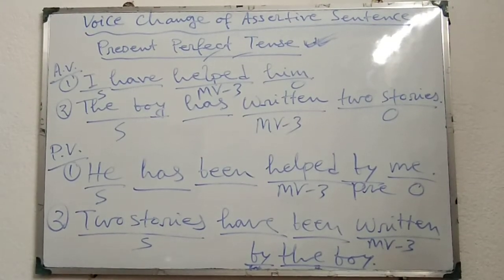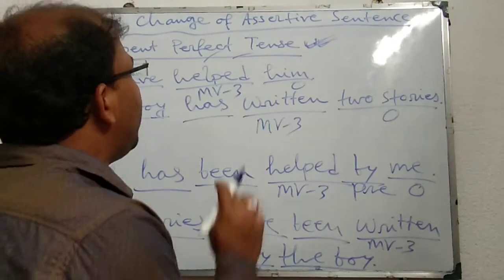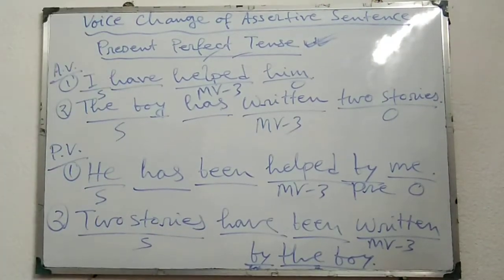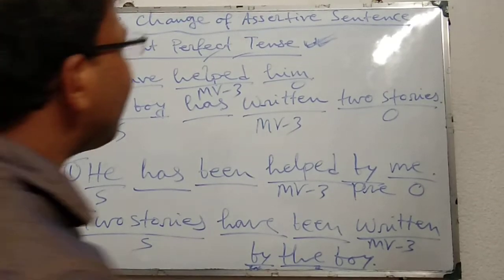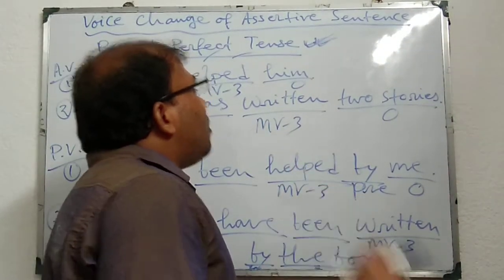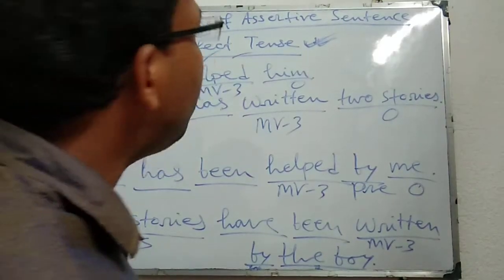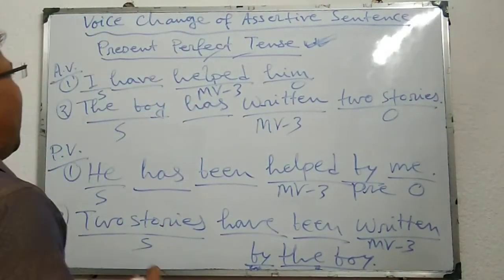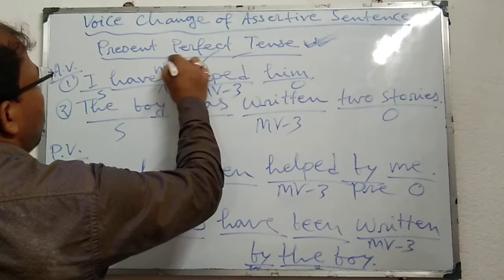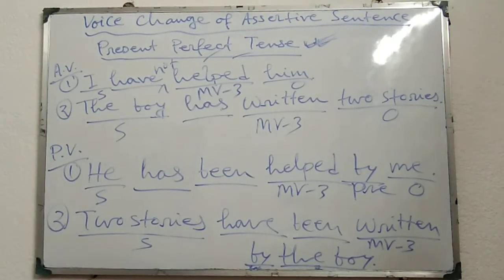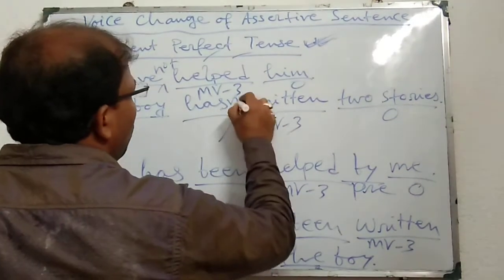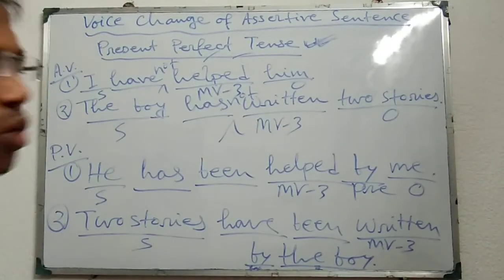In this way we can change present perfect tense assertive affirmative sentences into passive voice, from active to passive. Now if the assertive sentence becomes negative, that means I have not helped him. The boy has not written two stories.